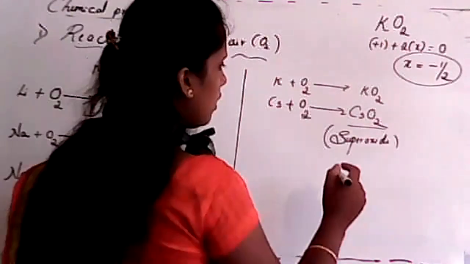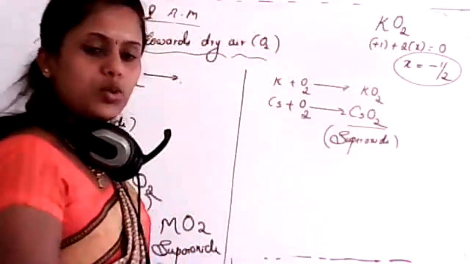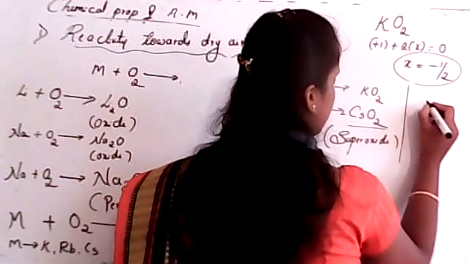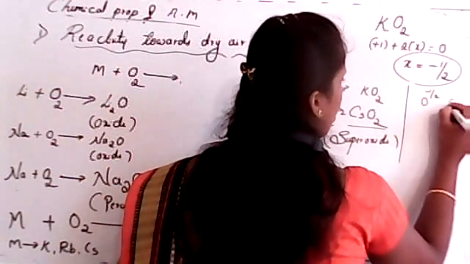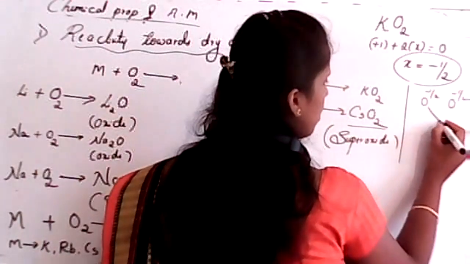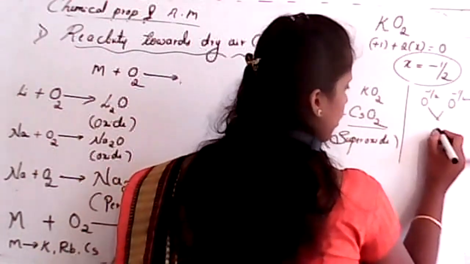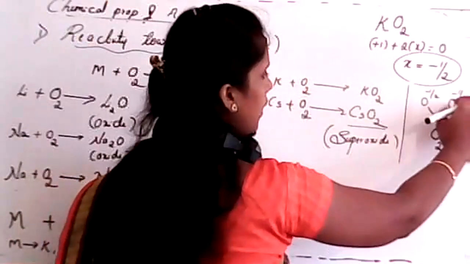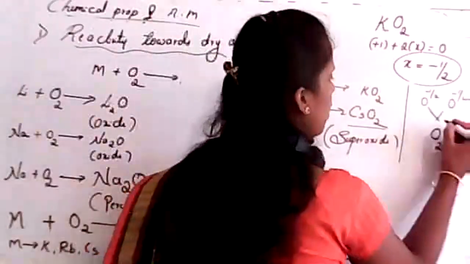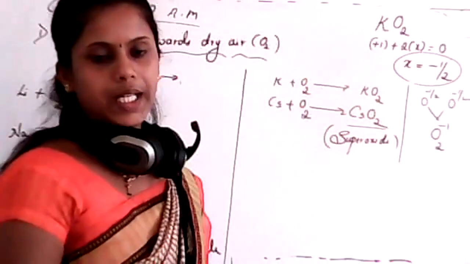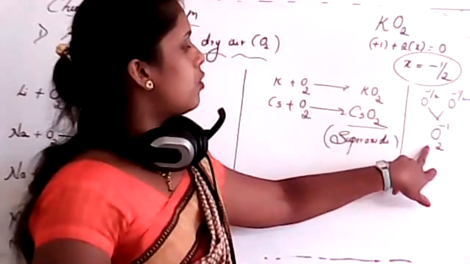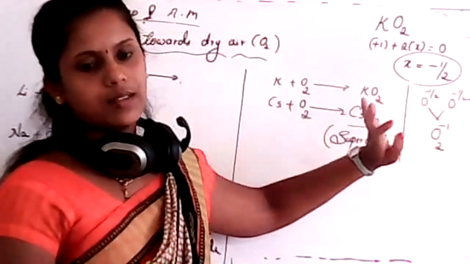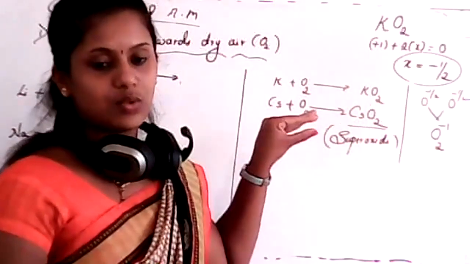Yes, in the case of superoxide, it is actually minus half per oxygen. There are 2 oxygens, each with a minus half charge. It gives O2. What will be the charge over oxygen in this case? Minus half. Both will add, so it will be minus 1. So Rakshit, your answer is this. For O2, it is minus 1. For each oxygen, it is minus half. This is only for the superoxide case, okay?